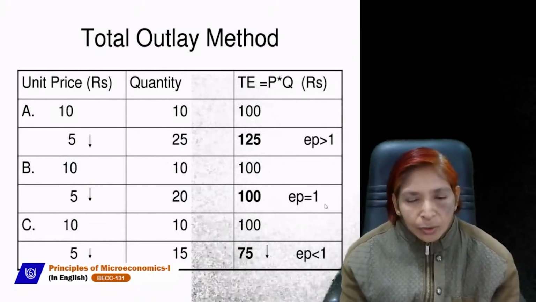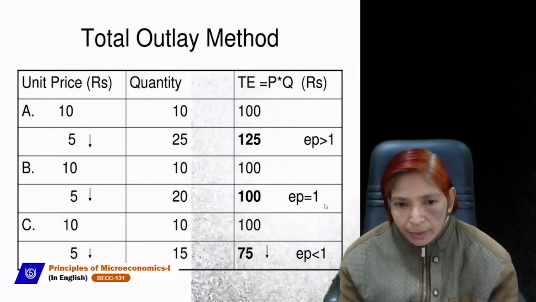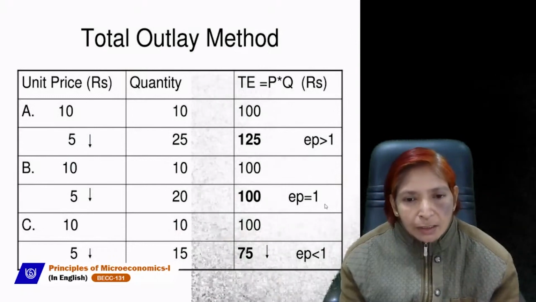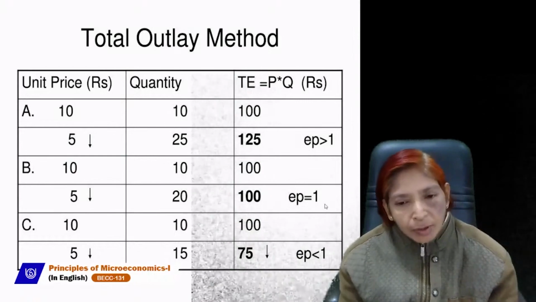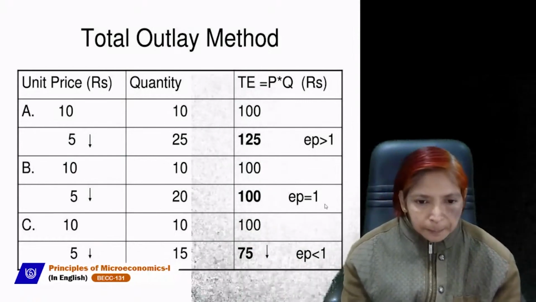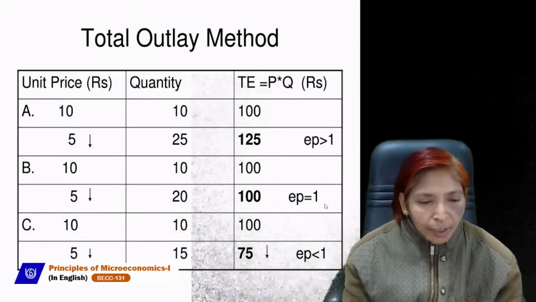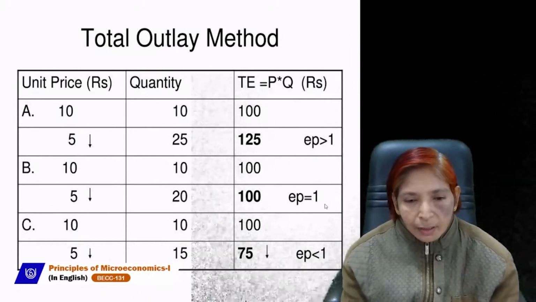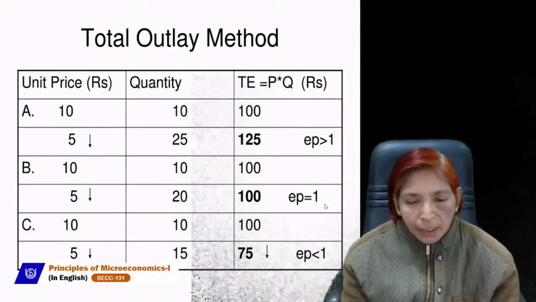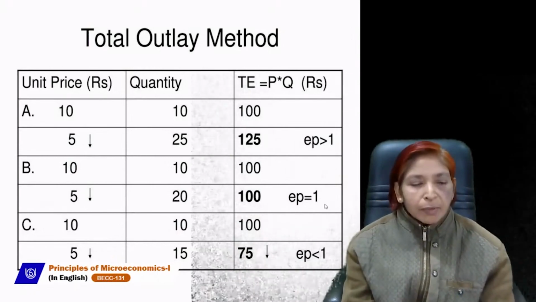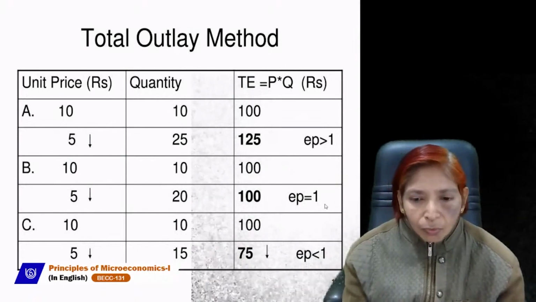At 10 rupees price, total expenditure is 100 and at 5 rupees price, total expenditure is 100. It means when the total expenditure is the same, not affected by the change in price, then elasticity of demand will be unitary elastic. And in case C, when price falls from 10 to 5, total expenditure also falls from 100 to 75. It means if there is a positive or direct relationship between price and total expenditure, then elasticity of demand will be less than 1.